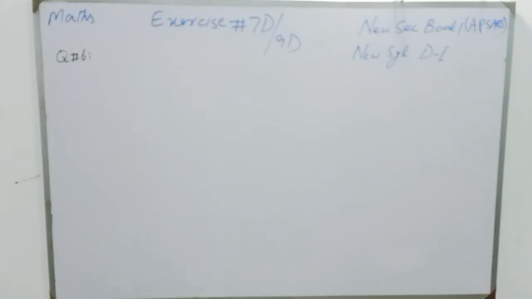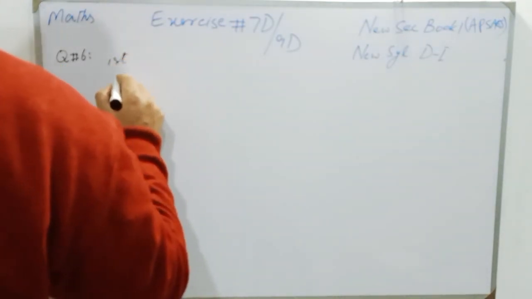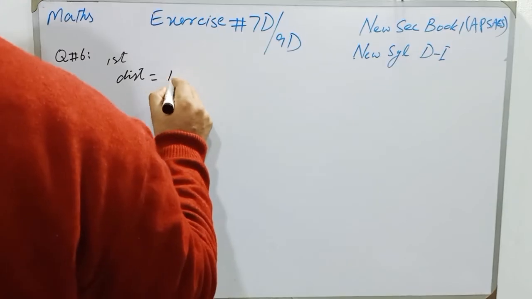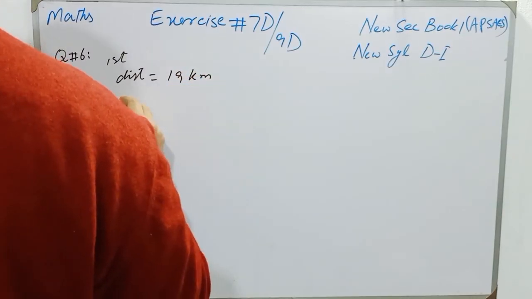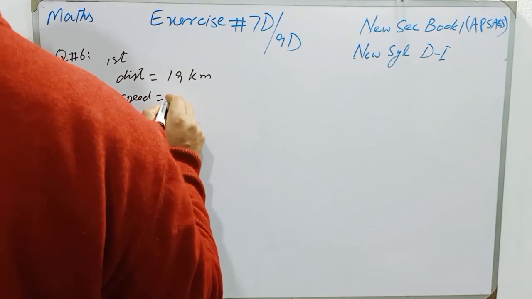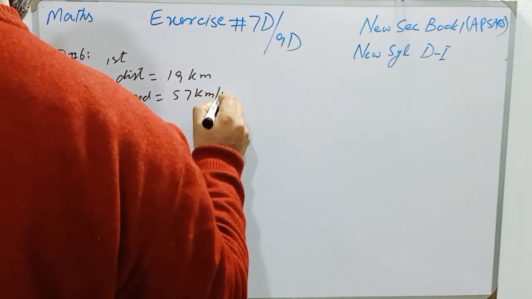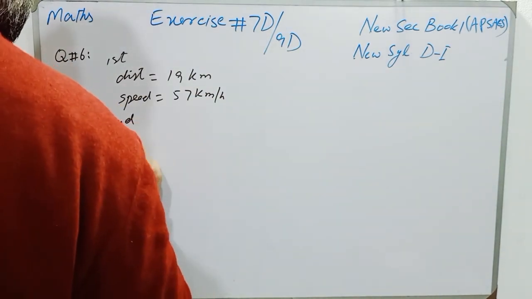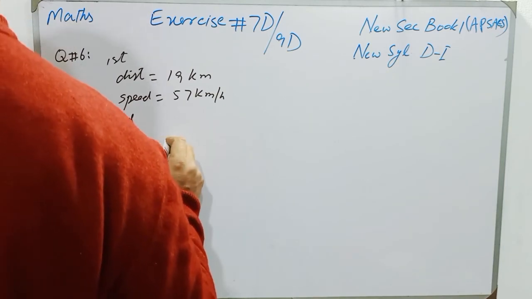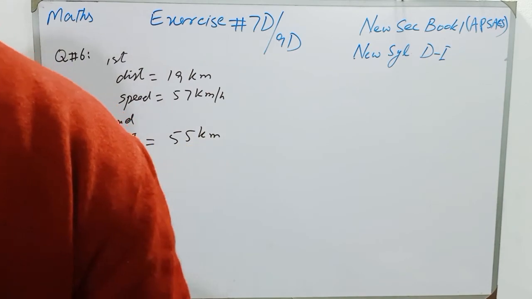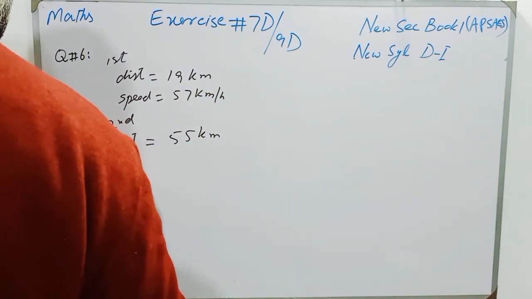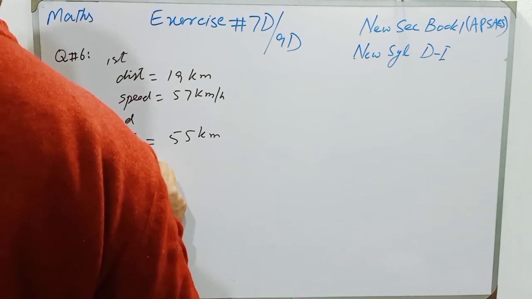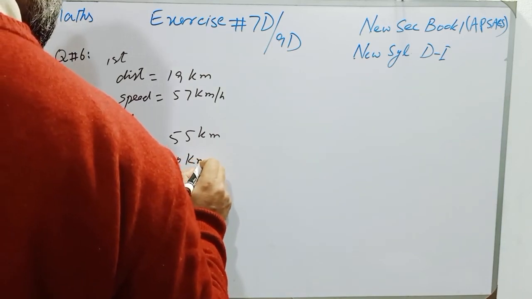Students, question number 6. A car travels the first 19 kilometers of its journey at an average speed of 57 kilometer per hour, and the remaining 55 kilometers, second distance is 55 kilometer, at a second average speed of 110 kilometer per hour.